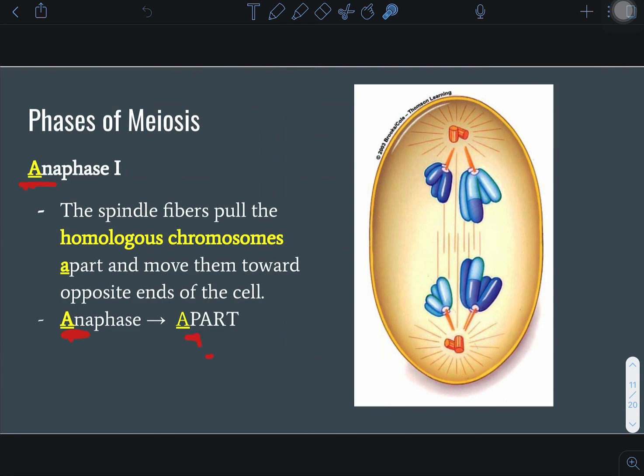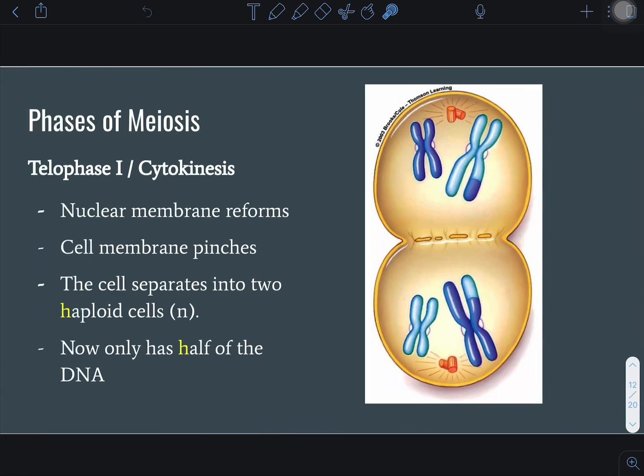Ana, apart. Now this time, homologous chromosomes pull apart. Anaphase 1, homologous chromosomes pull apart. We expect you to know these phases.